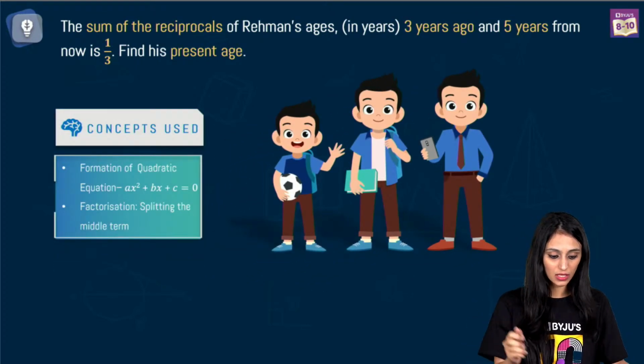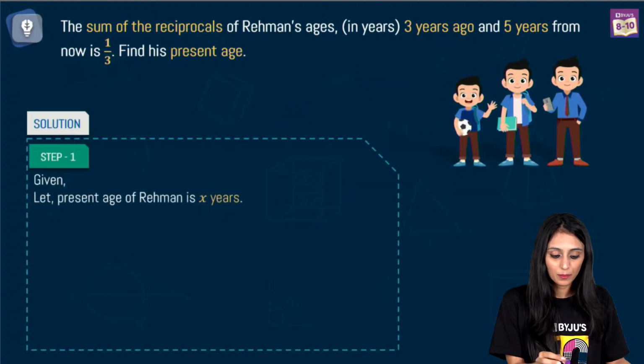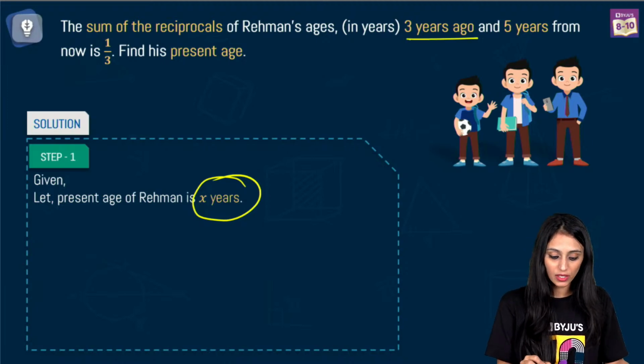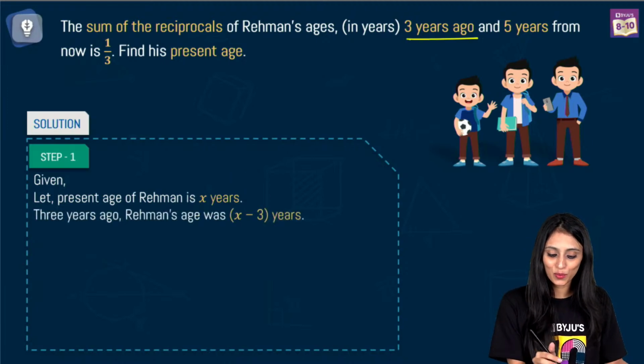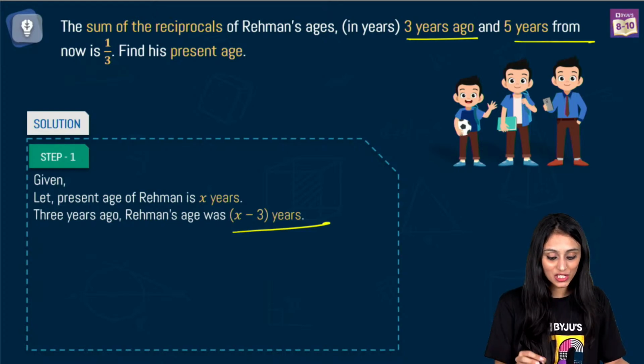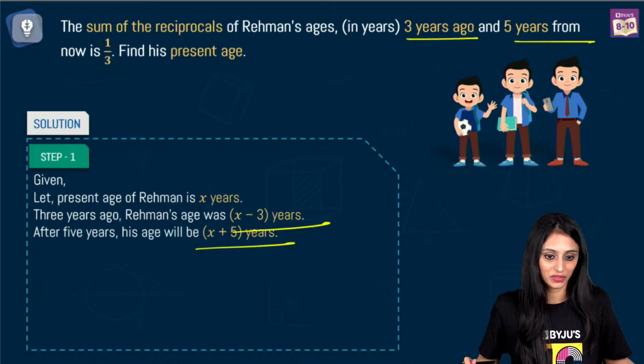So you can see here, what we will do is simply, let's say the present age of Rahman is x years. So what will be his age 3 years ago? Obviously that's going to be x minus 3 years. And what will be Rahman's age 5 years from now? That means 5 years from today. That's going to be x plus 5 years.